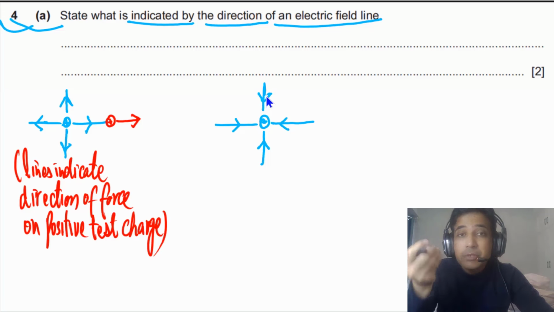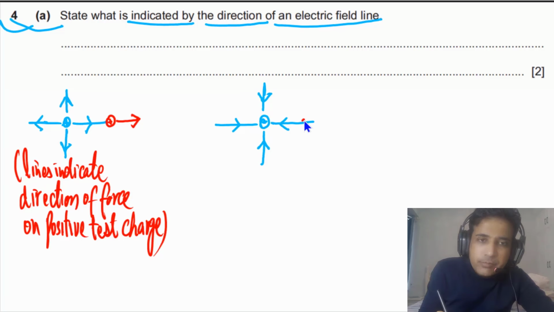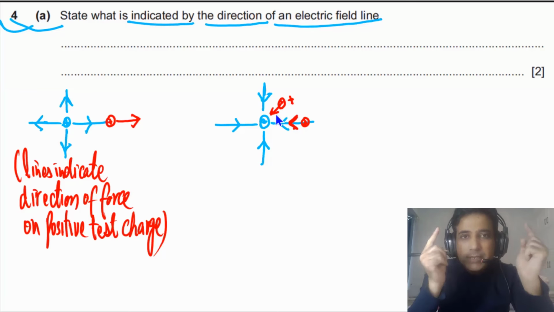In this case also, if we place a positive test charge at this point, the force on this positive charge will be towards the negative charge. So the field line simply tells us the direction of force on a positive test charge.